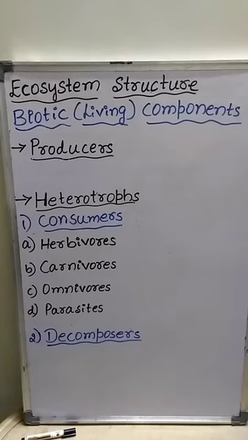Thereby, producers maintain the concentration of oxygen and carbon dioxide in the atmosphere. Producers also initiate the food chains. These are some functions of producers in the ecosystem.